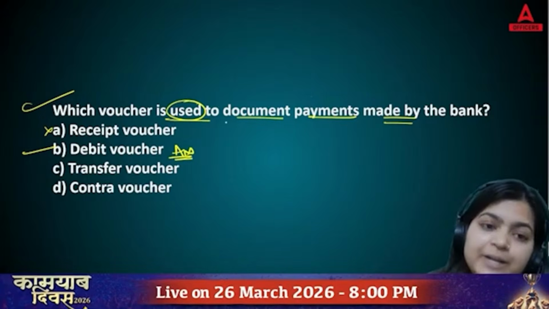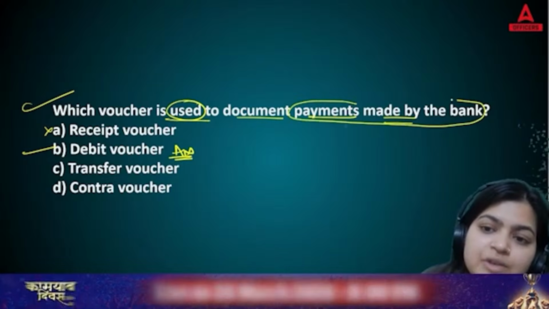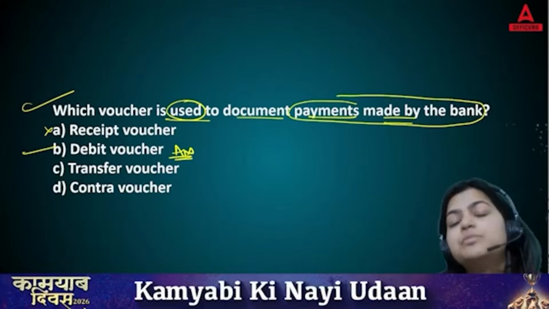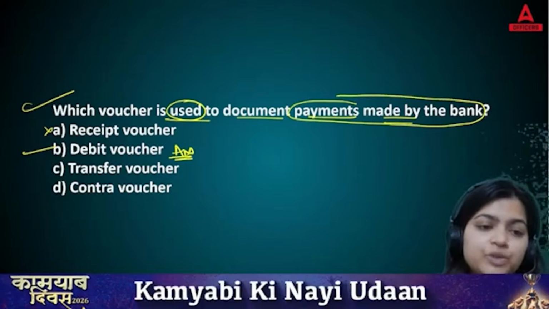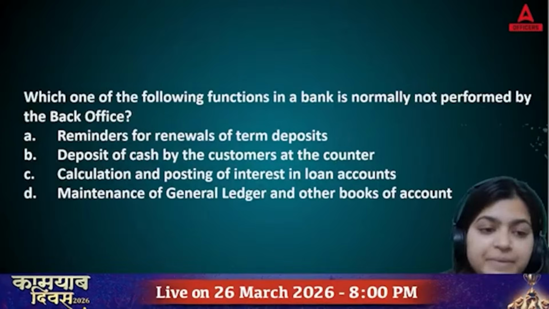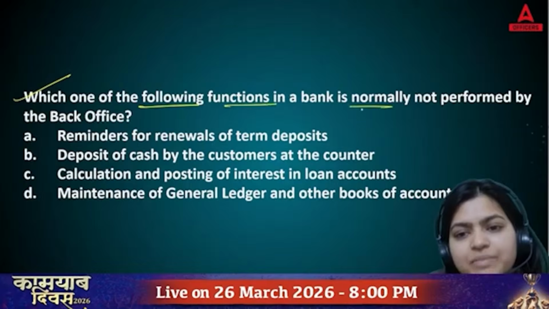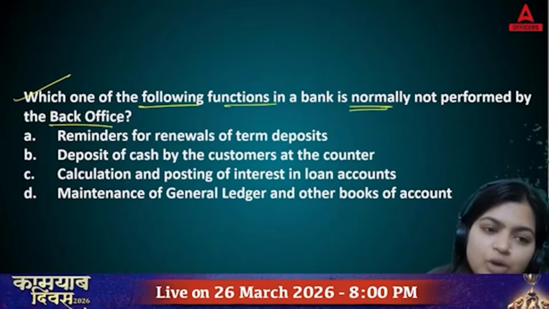As you can see here, the voucher is used to document payments made by the bank. In this, payment is made by the bank, so the bank will be using debit vouchers. Right answer is answer B. Then, which one of the following functions in a bank is normally not performed by the back office? Now,